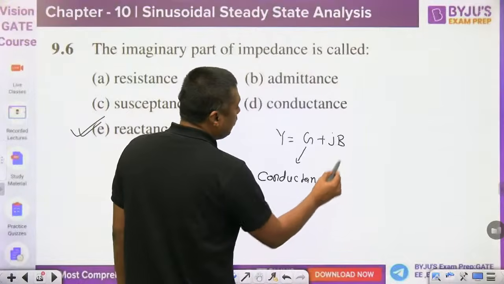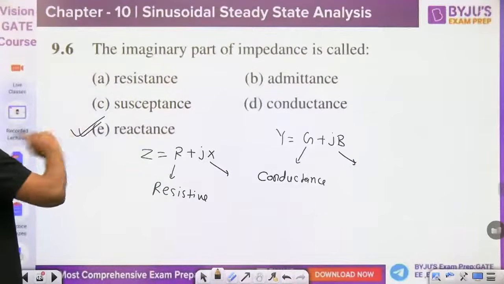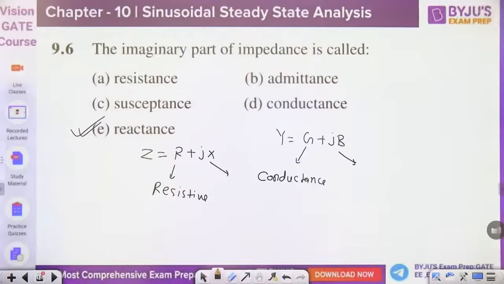Conductance. And what is the B? Susceptance. So B is the susceptance. Okay, so that is for admittance and that is for impedance.